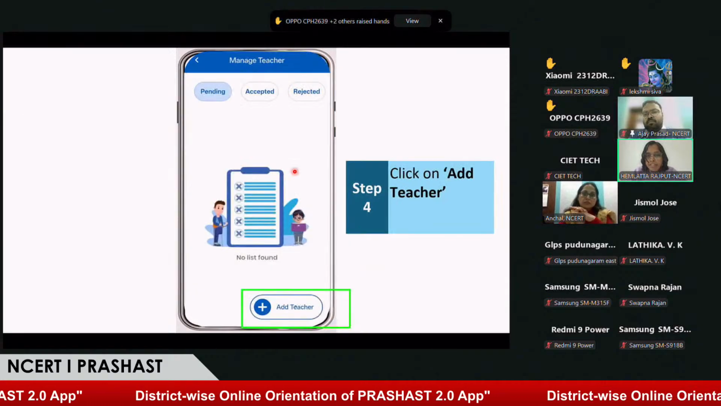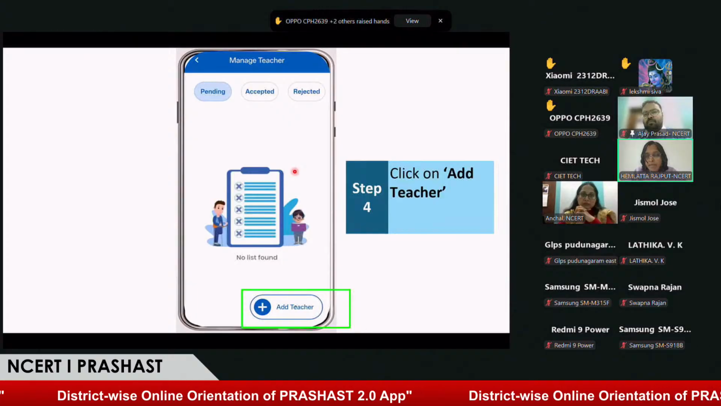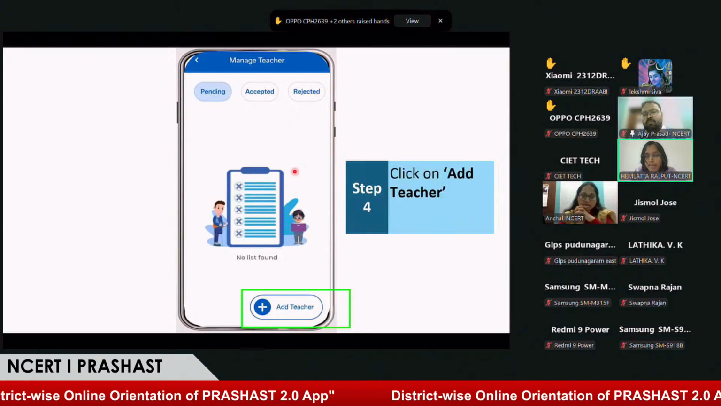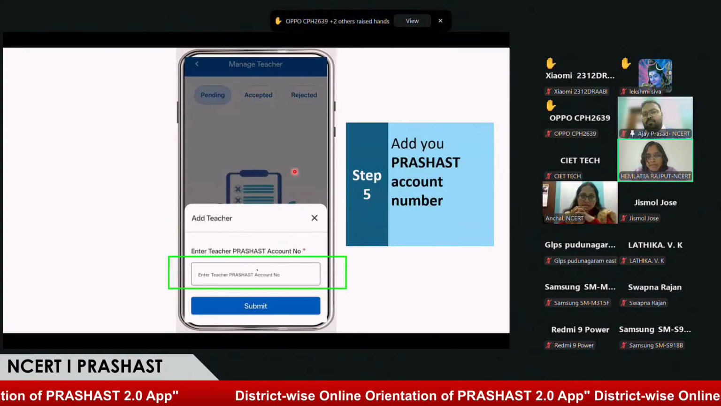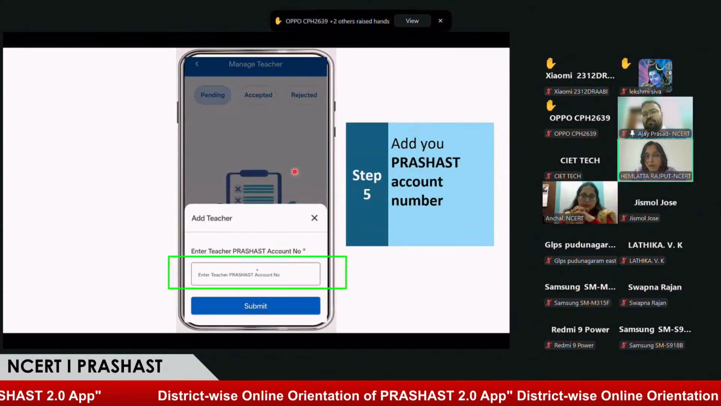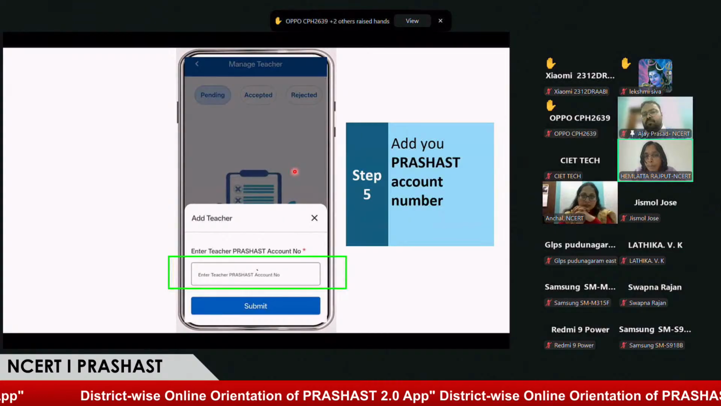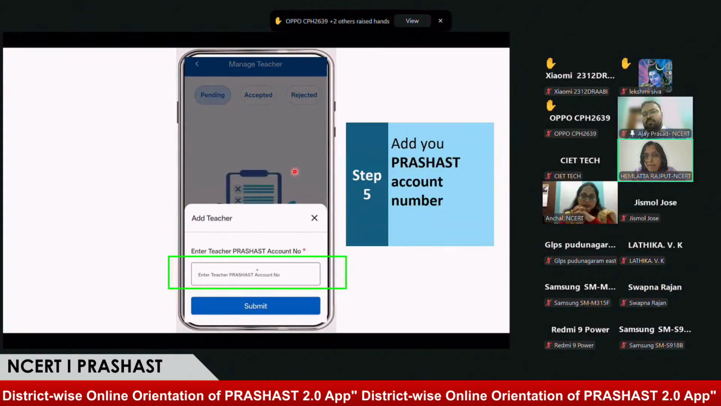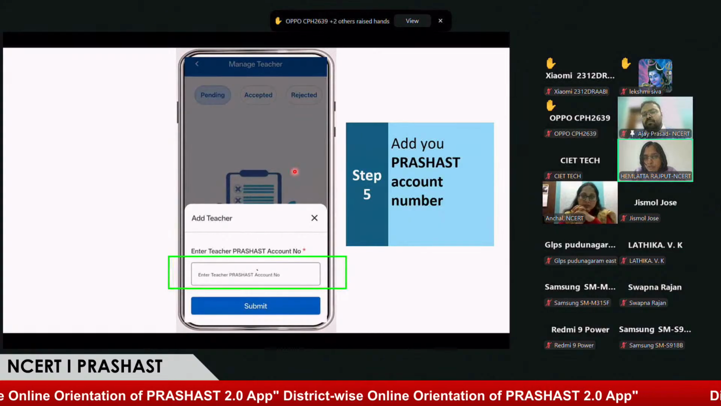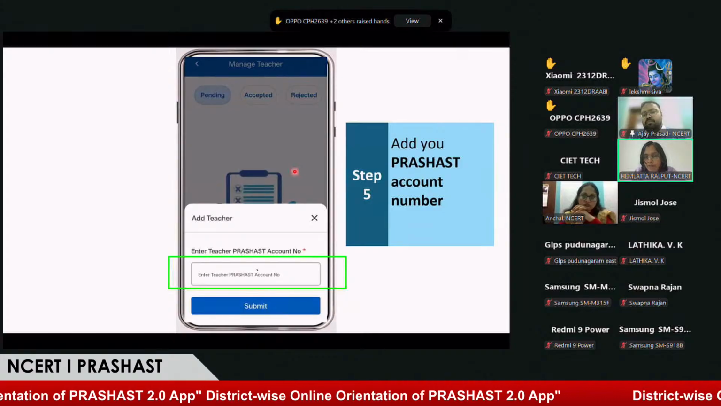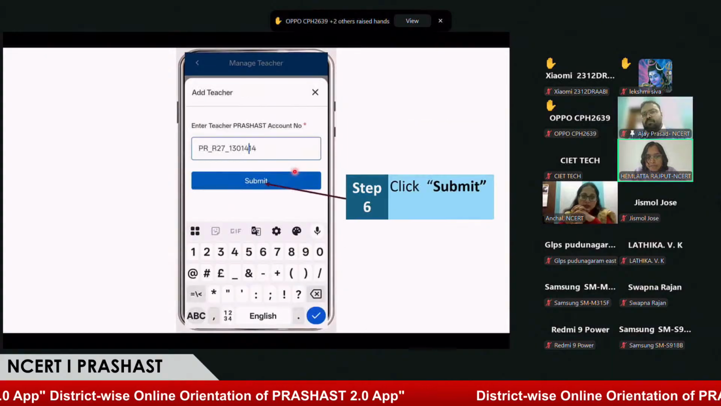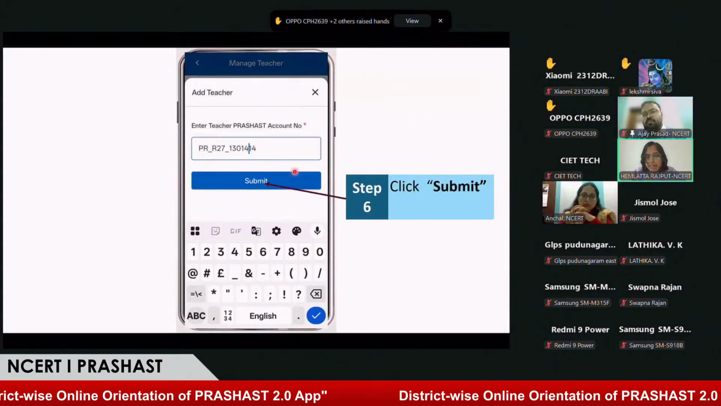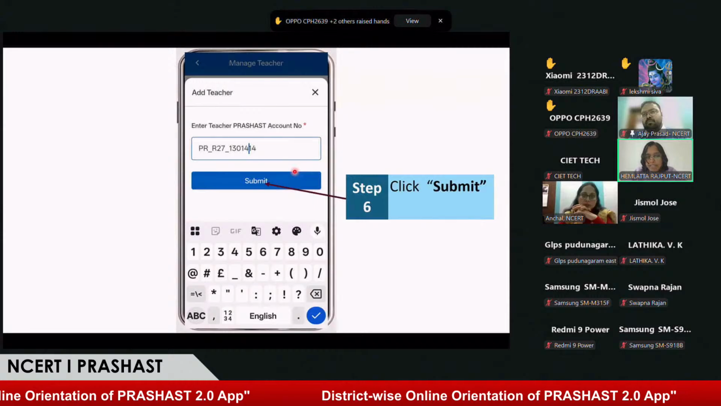Now in Manage Teacher, there is a special feature available, Add Teacher. Now you have to click on this blue button. I just click on that. And you have to enter your PRASHAST account number, which I have already copied from my profile, because I am going to register as a teacher for this school. So I just enter my own PRASHAST account number and I submit.